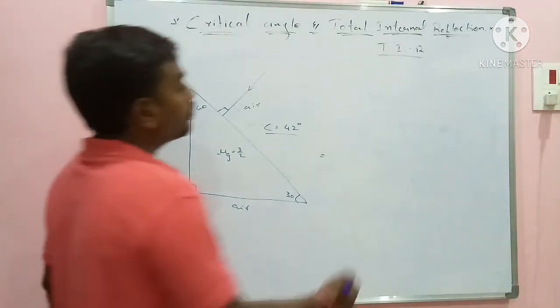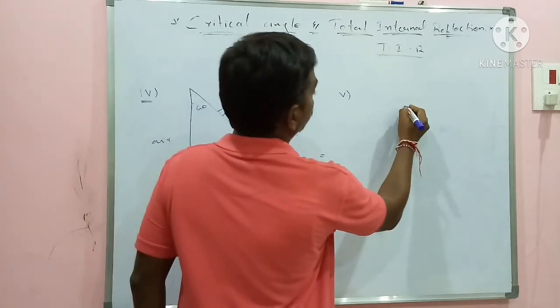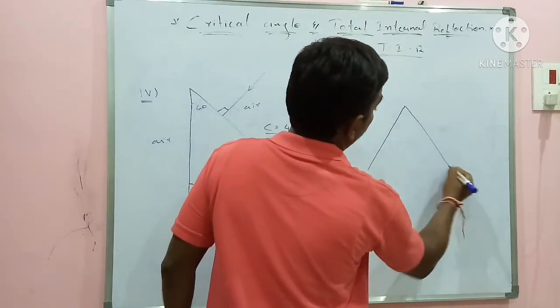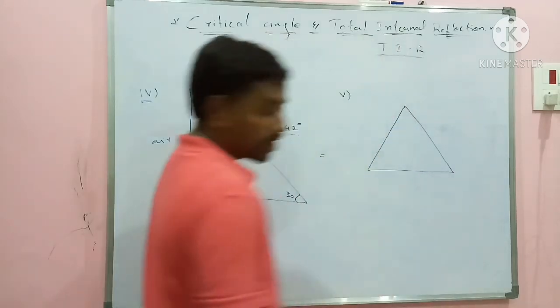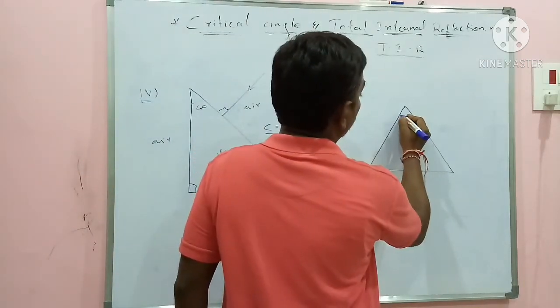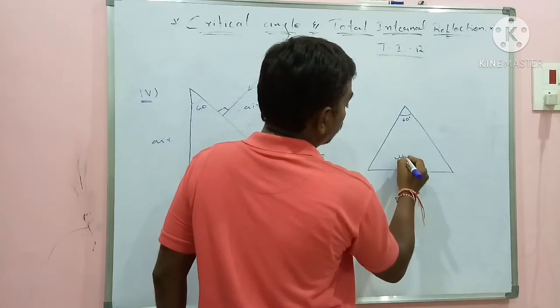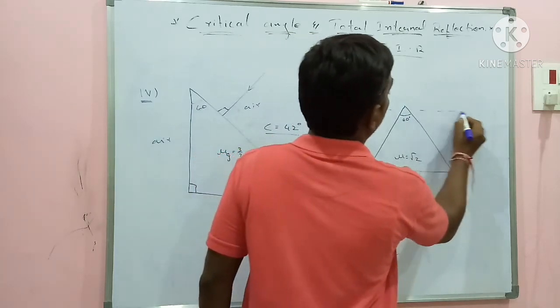One more, let me give you the same condition, fifth problem. A prism we have taken this time. Here the angle is 60 degrees. Here mu of the prism is √2 and it is in a liquid.